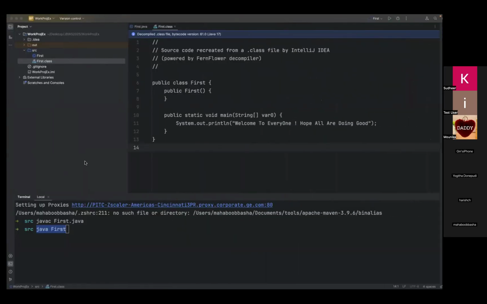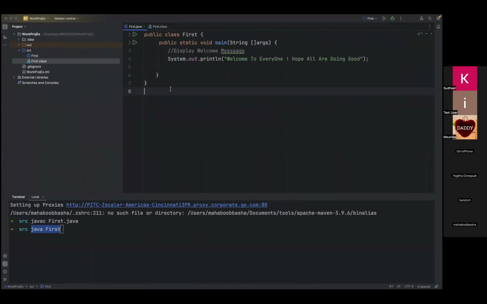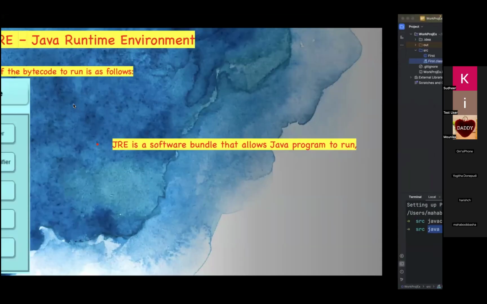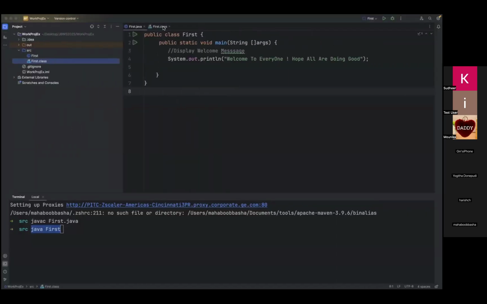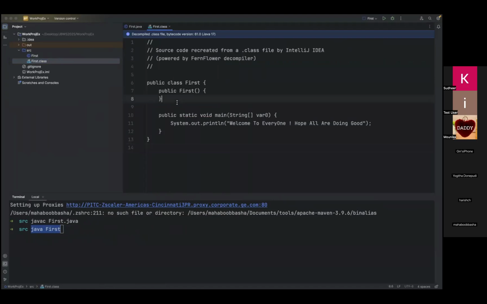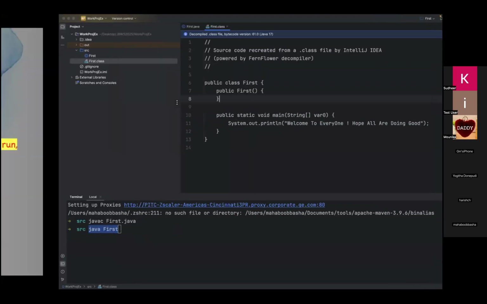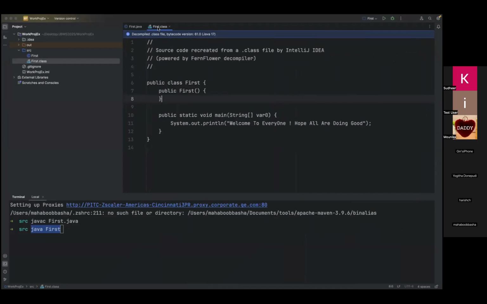What is a class loader? Once you compile this program, a dot class file is generated, and as we discussed, this class file contains bytecode instructions. Class loader is a module used to validate or verify your dot class file, whether it is proper and we don't see any issues. It will load this dot class file internally and start verifying it.